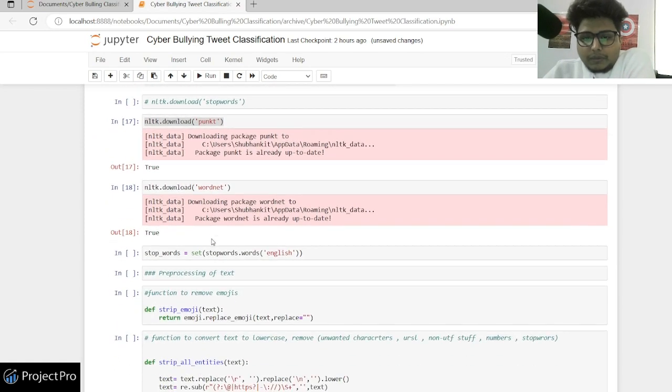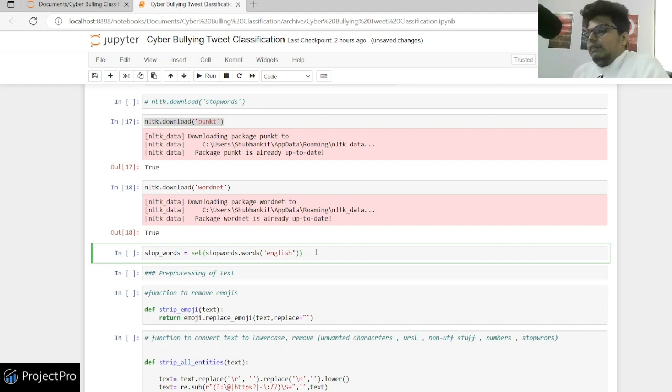Yeah, okay. Now here we have set some stop words. So what are stop words? Stop words are common words which are not useful in our algorithm, right? As we talked about earlier, the idea of NLP is that if we are doing a count vectorizer or TF-IDF vectorizer, we are finding the frequency of each word, and then we are feeding that frequency into the model, right?